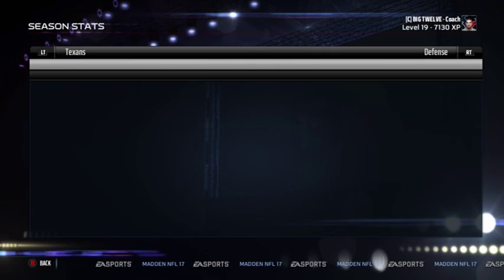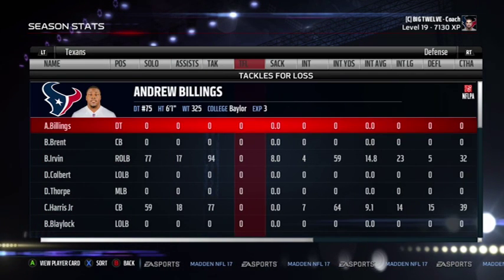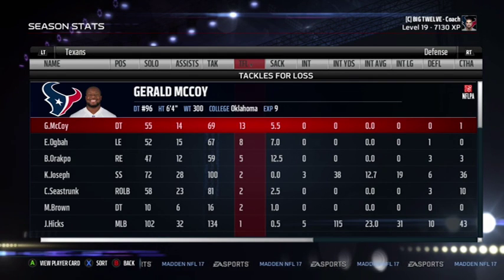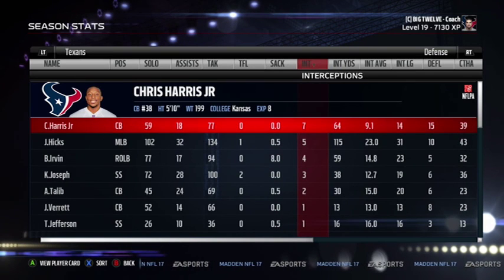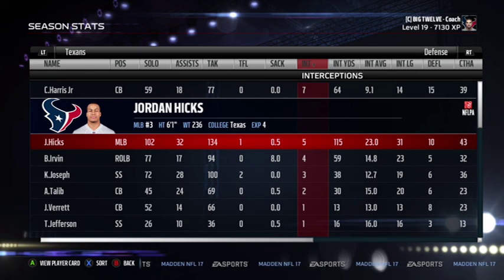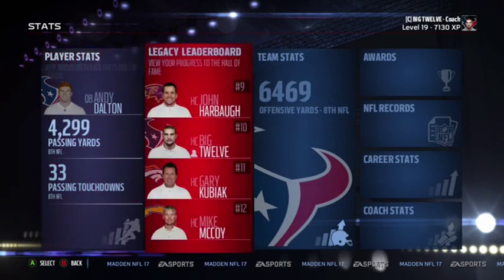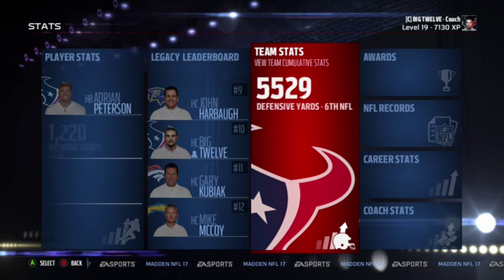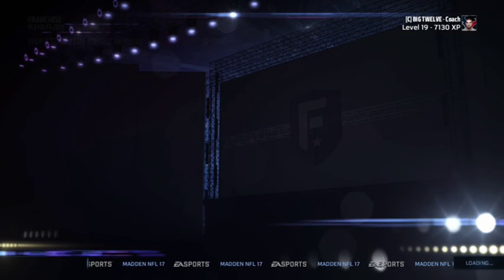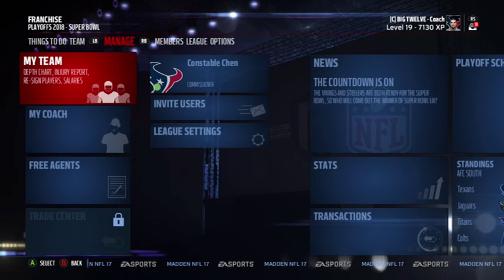Go to the defensive side of the ball here. Jordan Hicks led my team in tackles for 3 years straight with 134. Jared McCoy led in tackles for loss for all 3 years with 13, and quarterback sacks was Brandon Rockpo with 12.5. Interceptions, Chris Harris Jr., very good year, had 7. Jordan Hicks, good year as well, 5. Bruce Irvin, 4. Carl Joseph, 3. A lot of interceptions for the defense. 8th best offense, so we kind of went down each year. 6th best defense, so our defense has kind of been steady, like top 5-ish usually for all 3 years.